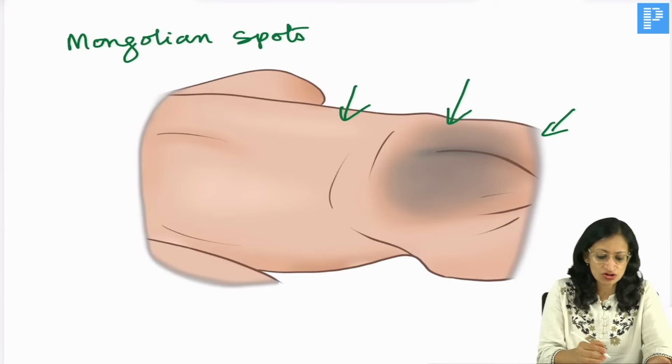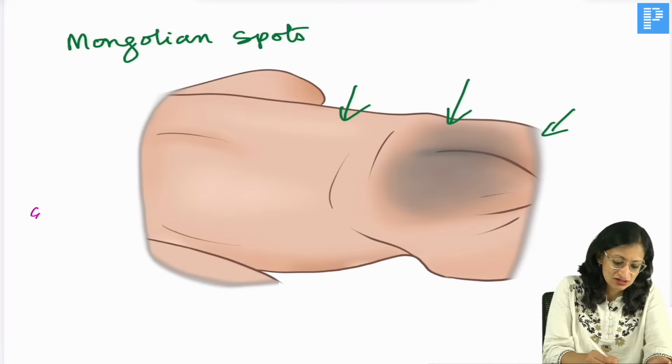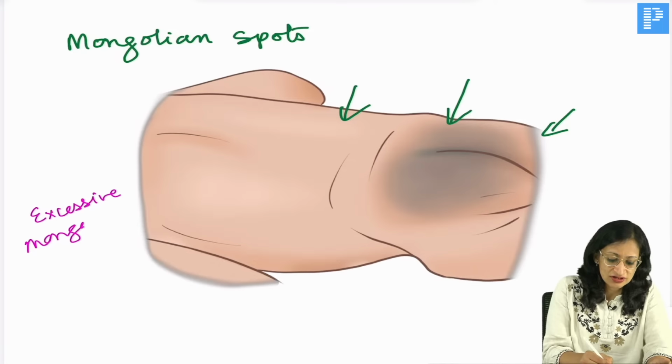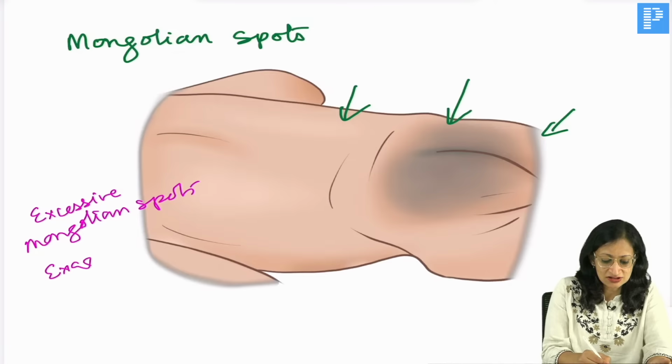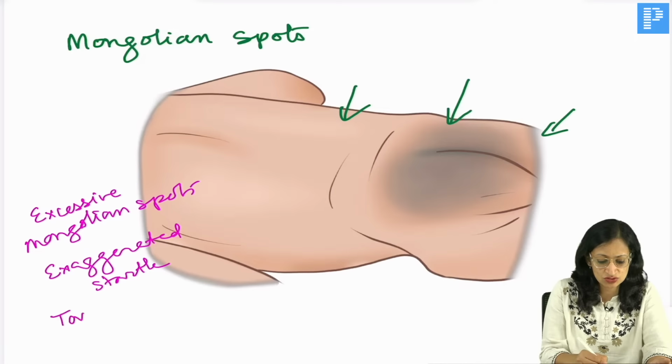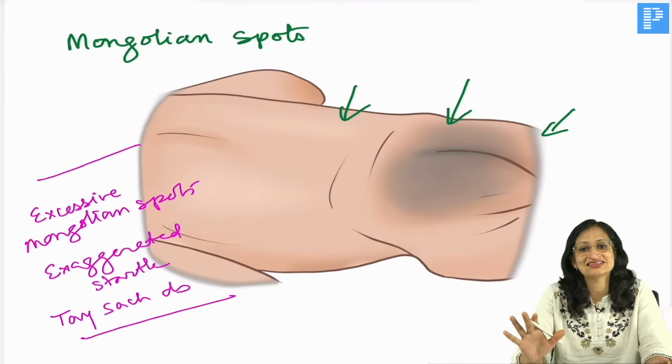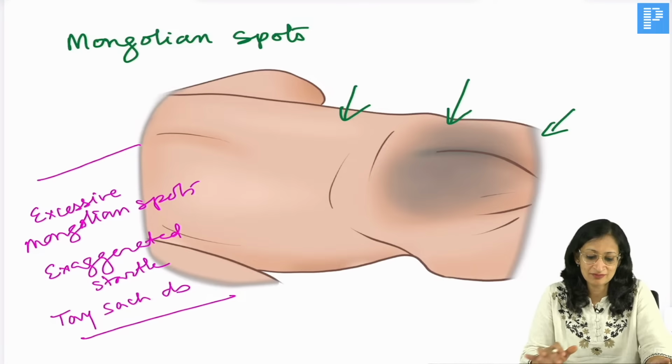Excessive Mongolian spots you can get in Tay-Sachs disease. So, excessive Mongolian spots, exaggerated startle, you can get in some of the lysosomal storage disorders, okay, like Tay-Sachs disease, GM1 gangliosidosis, okay. But Mongolian spots as such is a normal finding, okay.